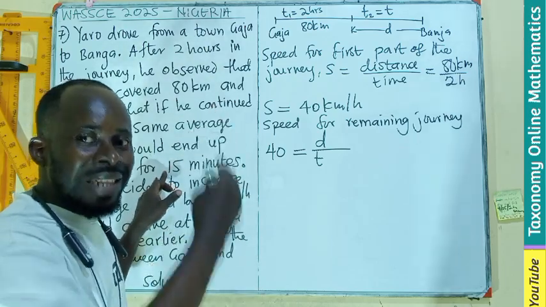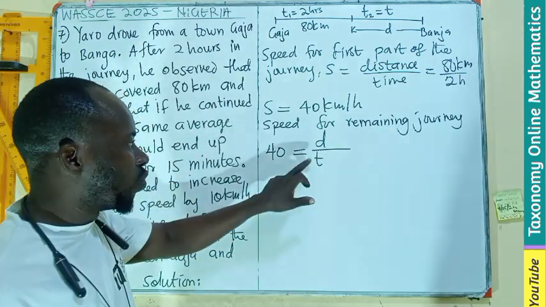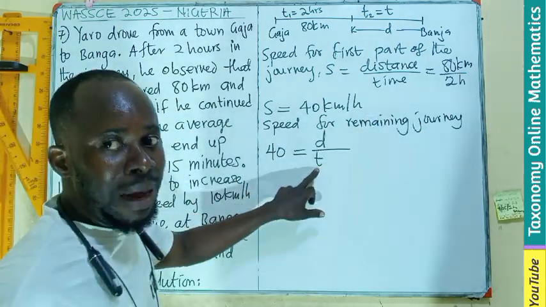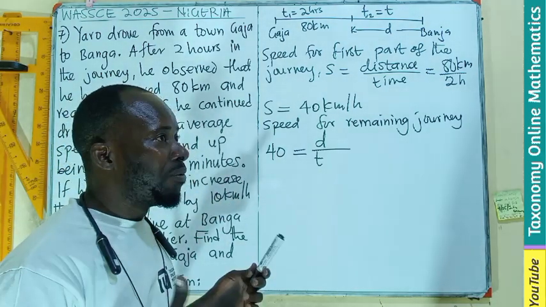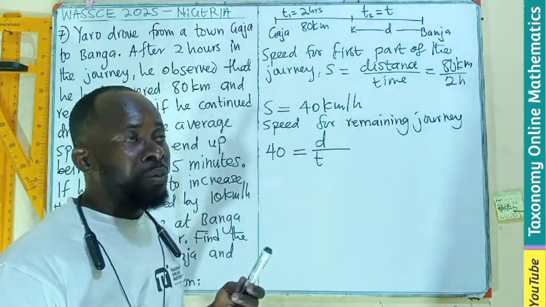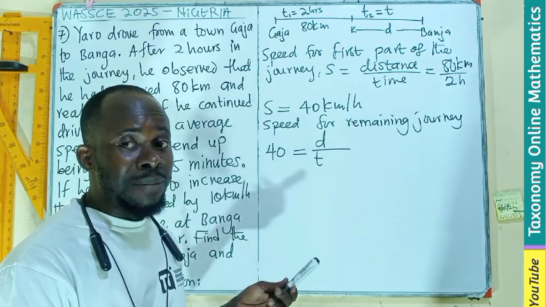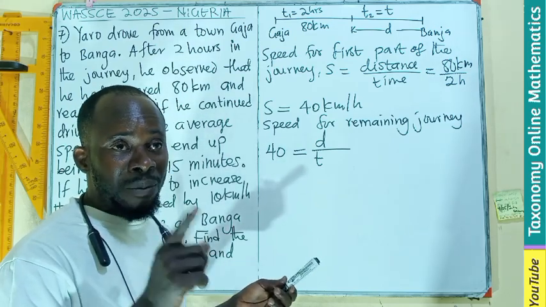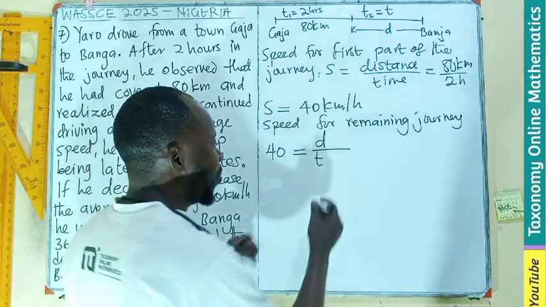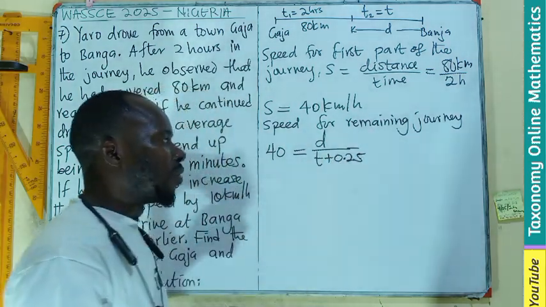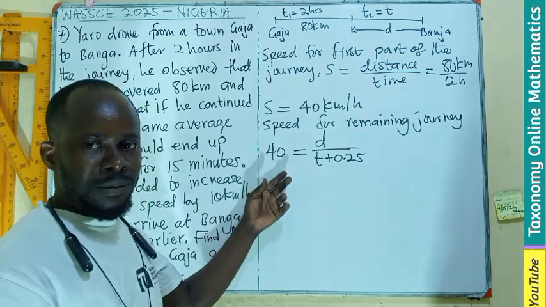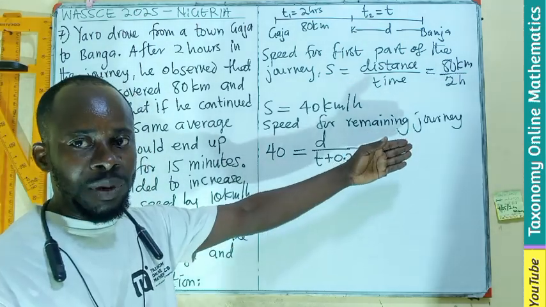So the extra 15 minutes should be added to this t. 15 minutes in hours is 15 divided by 60, which is 1 over 4, in decimal 0.25.